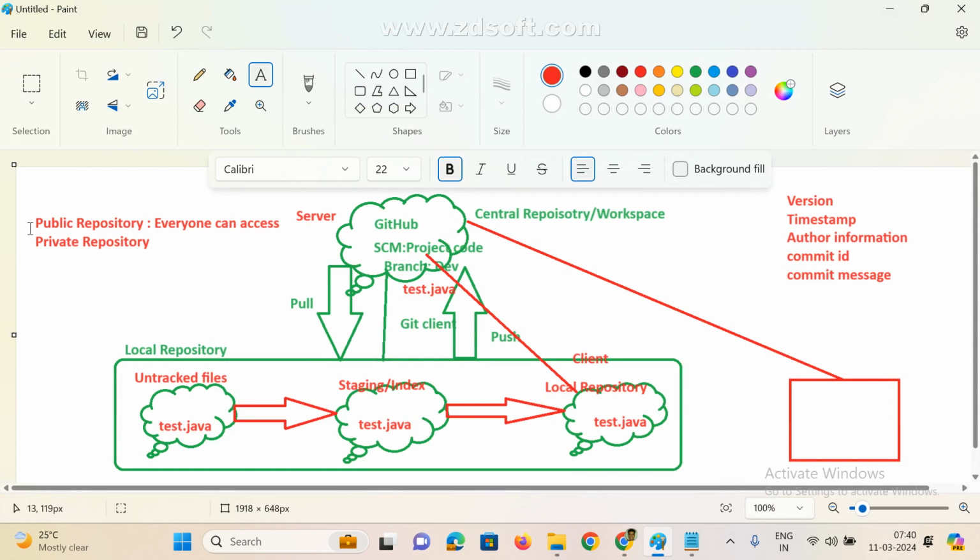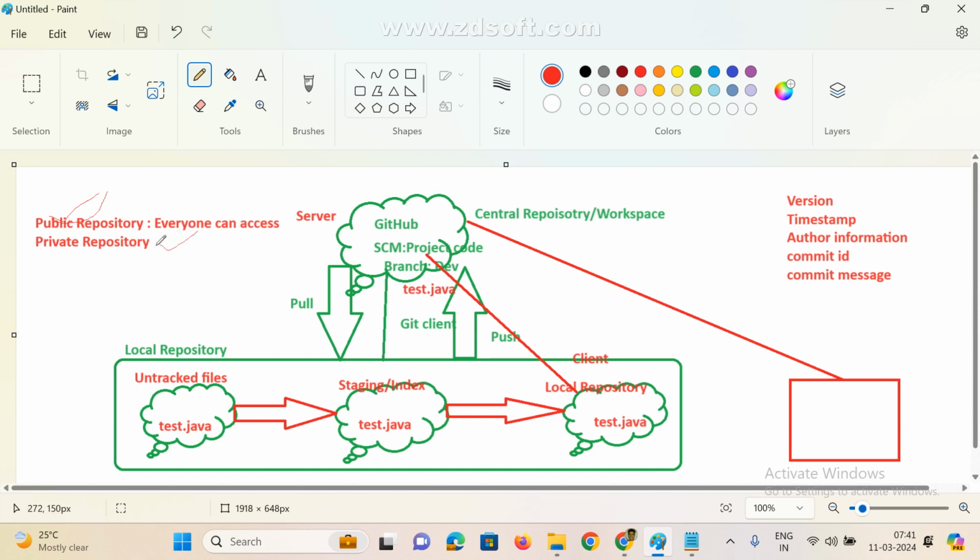This is very, very important. There are two types of repositories: public repository and private repository. But for practice purposes, mostly we are using public only, for accessing and modifying and all. But in real time, 100% we are maintaining private only. Without access, we cannot log into this repository. We cannot do anything. We cannot get source code from this repository also.